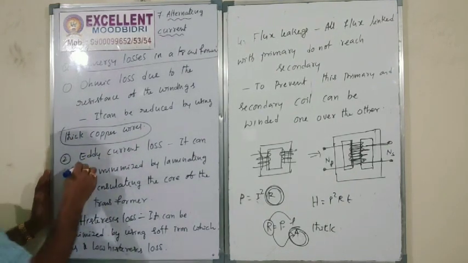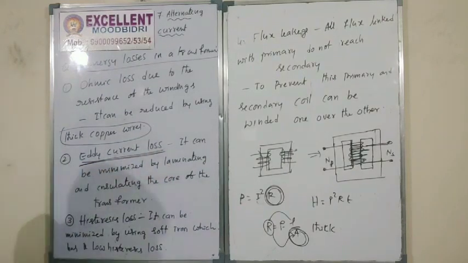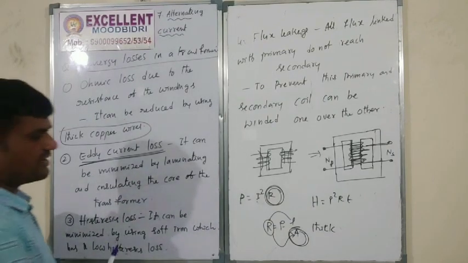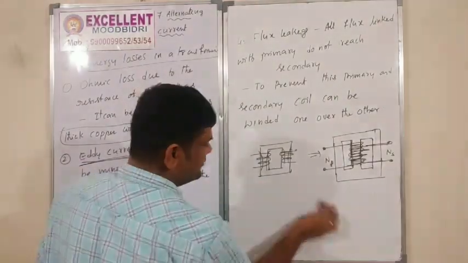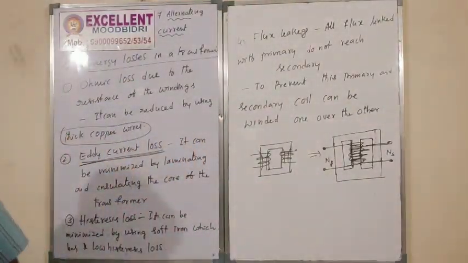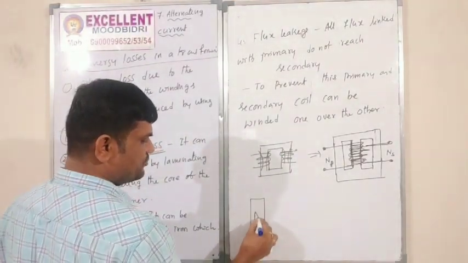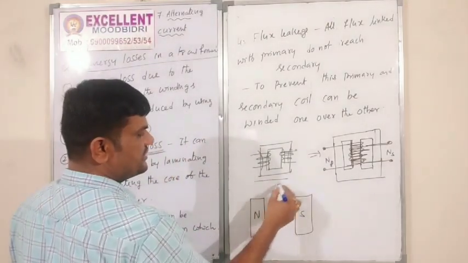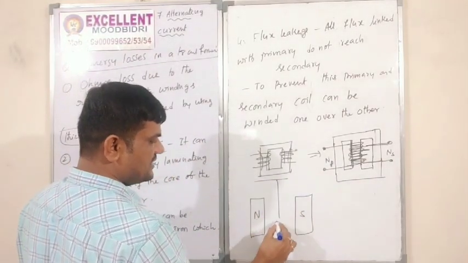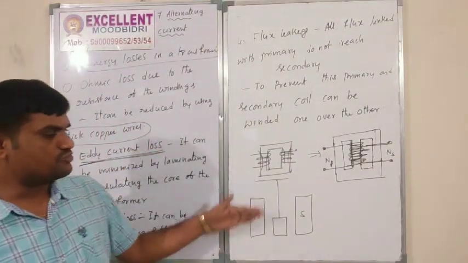Next one, eddy current loss. This one is also from the EMI chapter; about eddy current you know already. For example, this is the magnetic north pole and this is the magnetic south pole. One metal plate is moving like that.